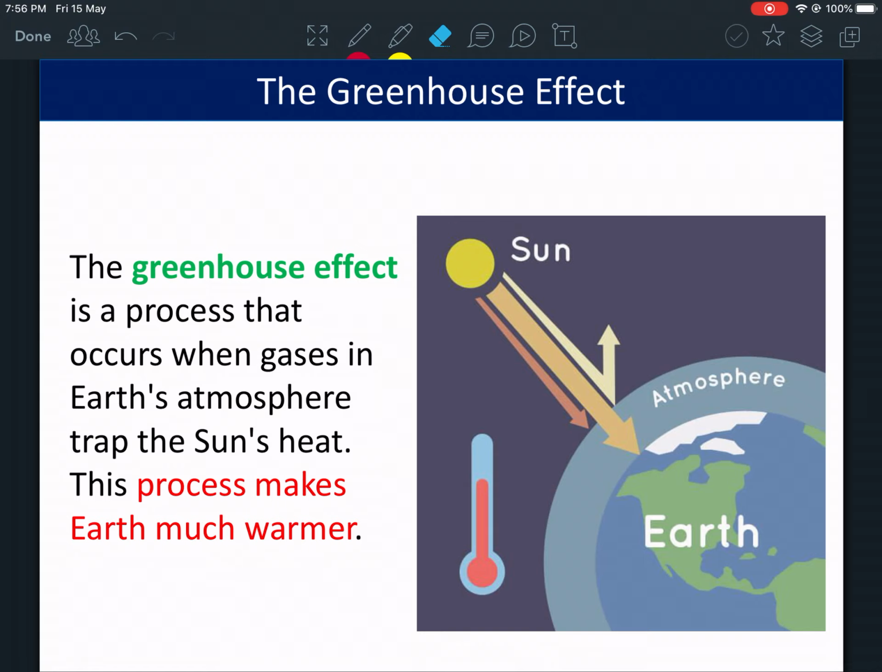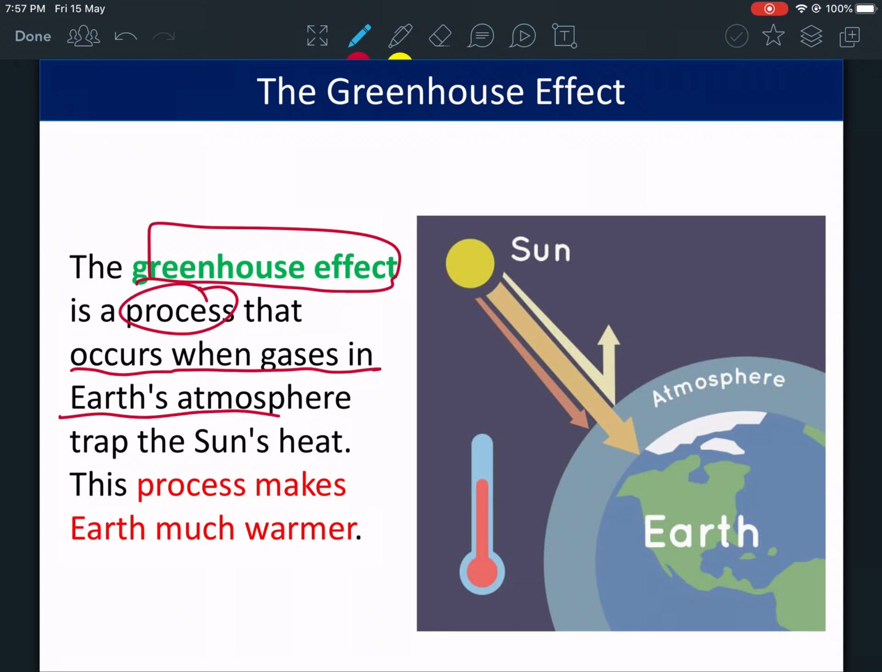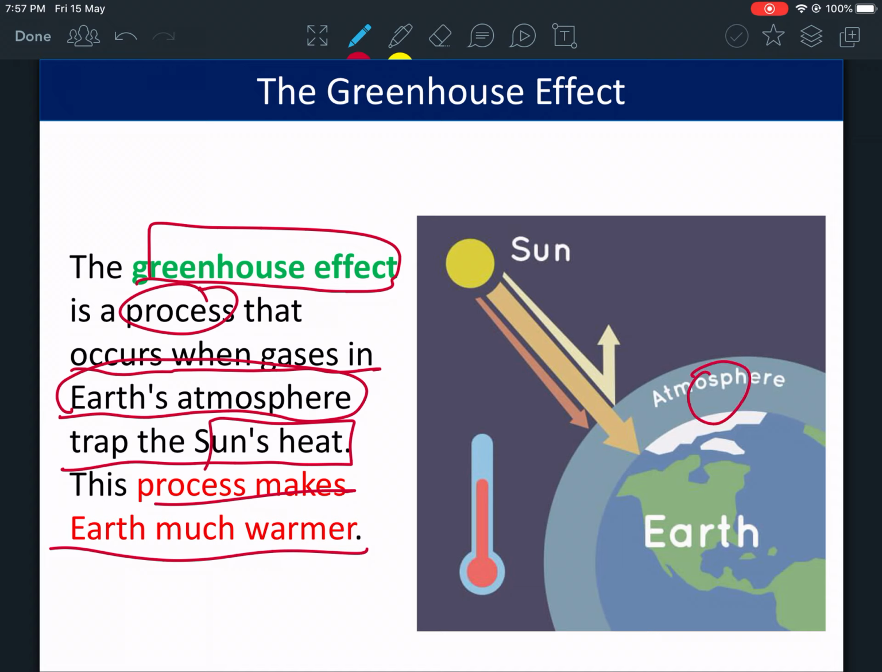Now, what's the greenhouse gas effect? Before we go there, we have to understand it. The greenhouse gas effect is a process that occurs when gases in the Earth's atmosphere trap the sun's heat. This process makes the Earth much warmer. Usually the sun's rays come in and then go out, but when you have greenhouse gases, they trap the sun inside, which makes the Earth's temperature a lot warmer.